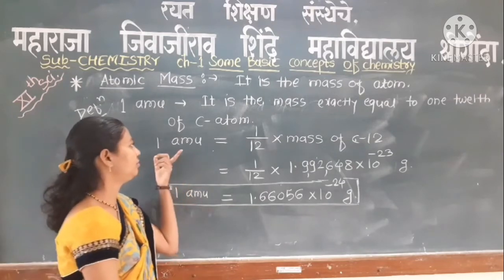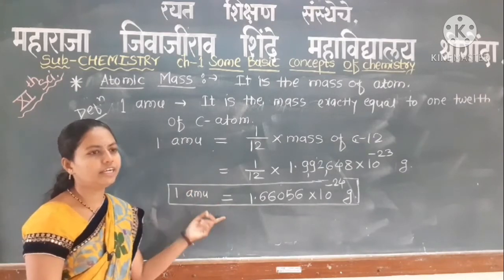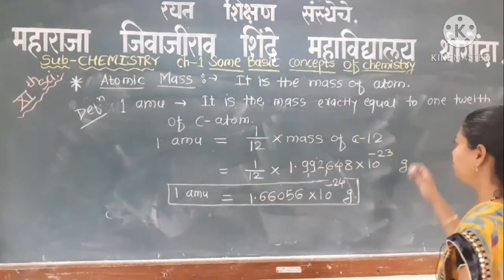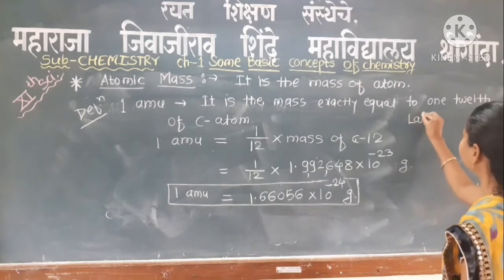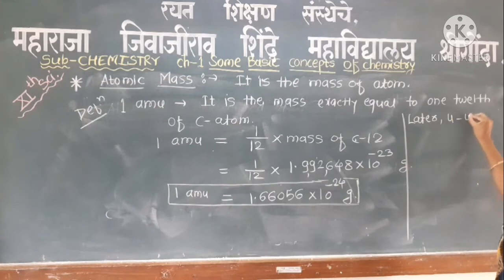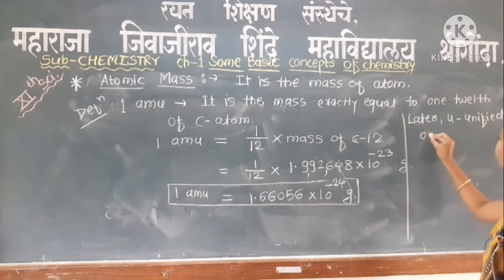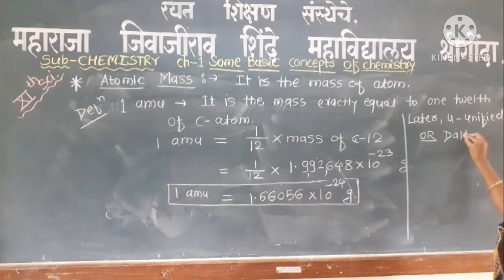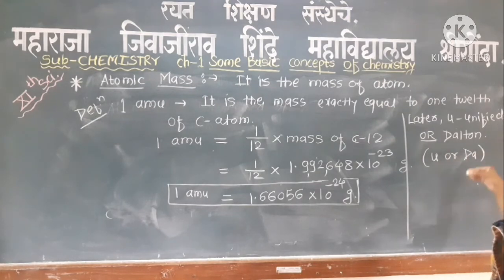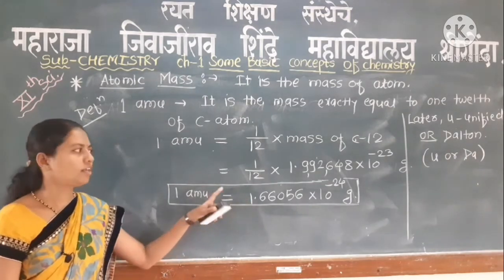Later on, the atomic mass unit was denoted by the symbol u, which is called unified mass, or it is also called the Dalton. This is denoted by u or Da.